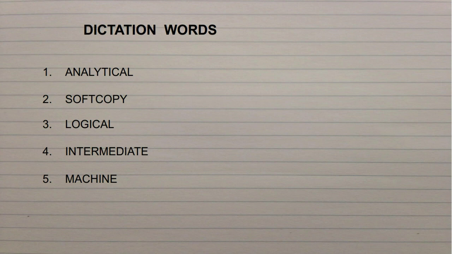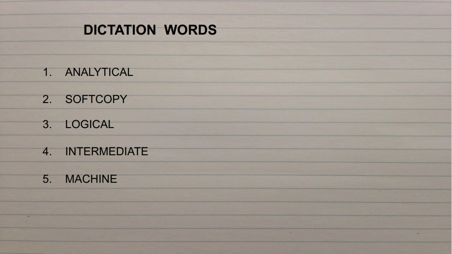The first dictation word is analytical, then soft copy, then logical, then intermediate, then machine. These five are going to be your dictation words.